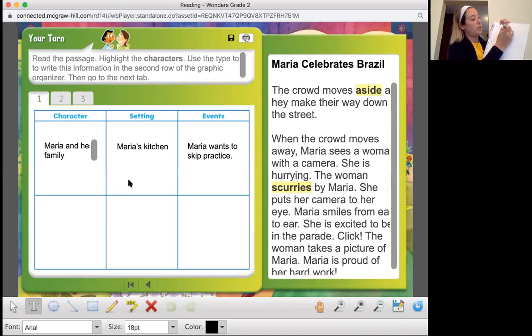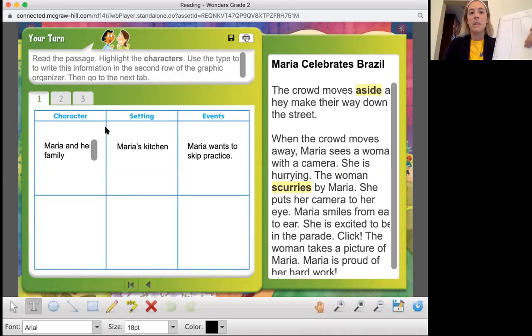Okay, I'm going to put a line down the page. Next one, I'm going to write setting right beside it. Now you can't write ginormous because you have to get character, setting, and events written on this one page right here, okay? I'm also going to draw a line down there. I don't need the whole page, I'm just going to do it. And then events. Okay. You have character, setting, events. If you can't read mine, look guys, it's spelled right here for you up here.